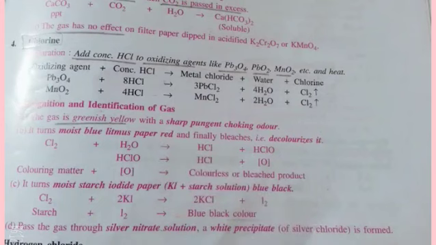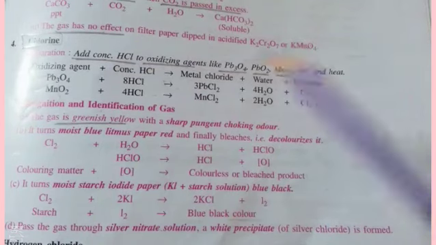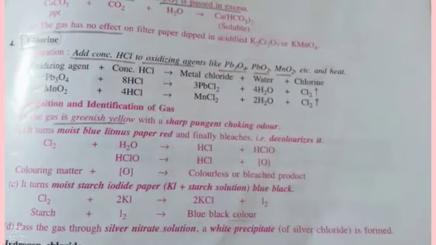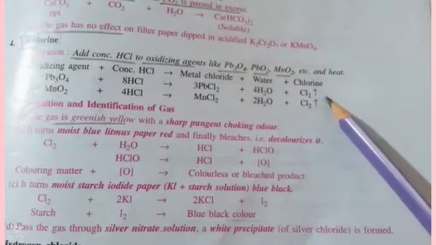Other observations are also given. You can write simply this first one. Now, if the question is name the gas evolved when concentrated HCl is added to an oxidizing agent, as I have already told, the answer will be chlorine gas.